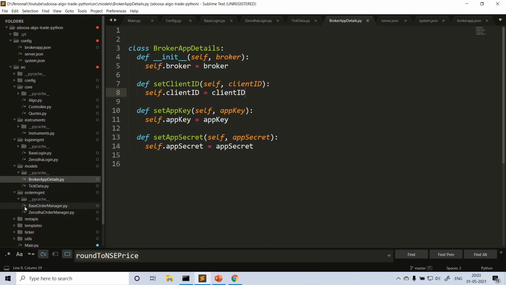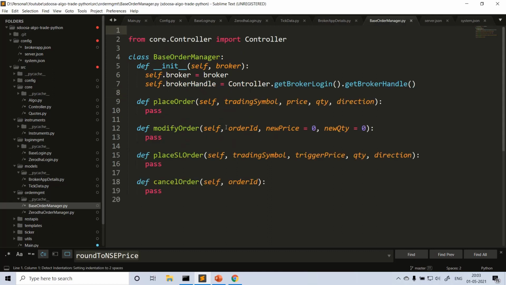Then comes order management. Again, in order management the mechanism for handling orders for each broker is different, but there are some common functionalities, so I created a base order manager. What do you generally have? If you're dealing with any broker, you just need the broker controller after you log in, right? After login, you need to have the session of the broker, right?